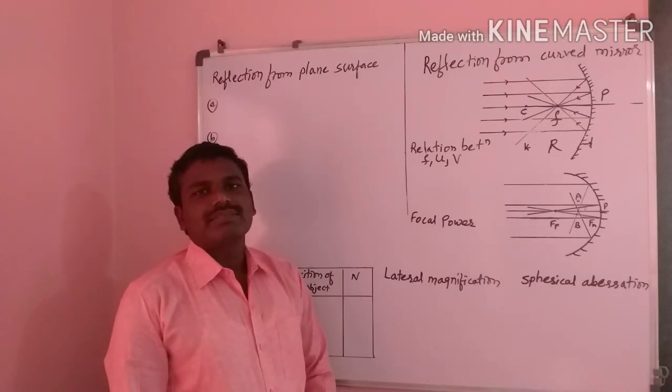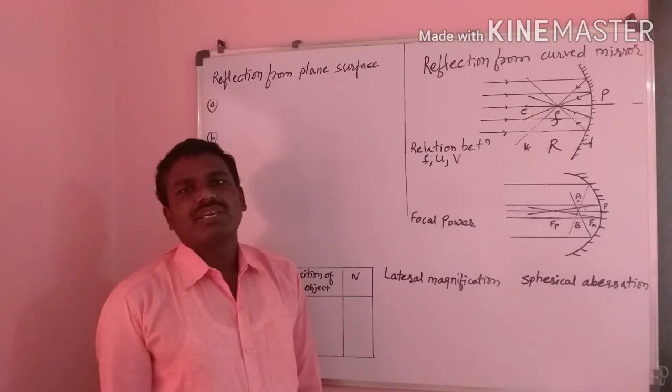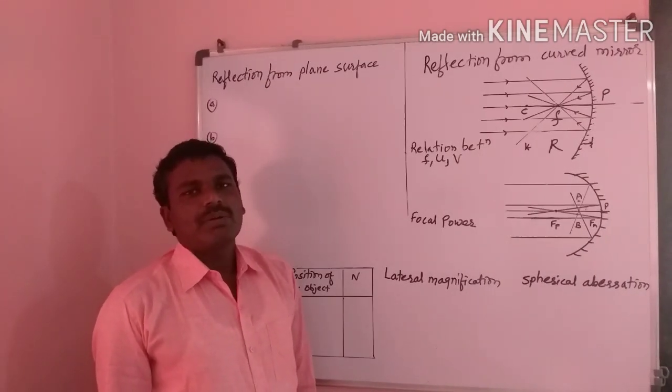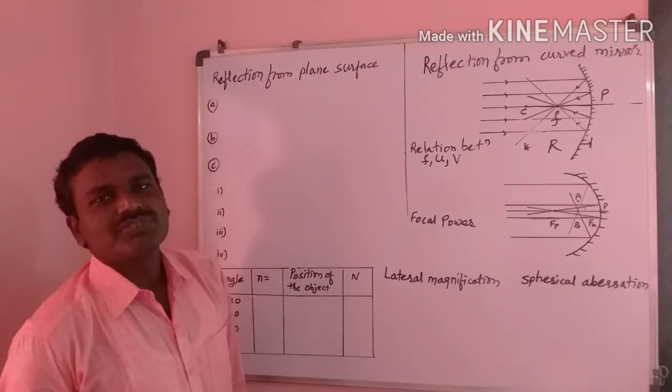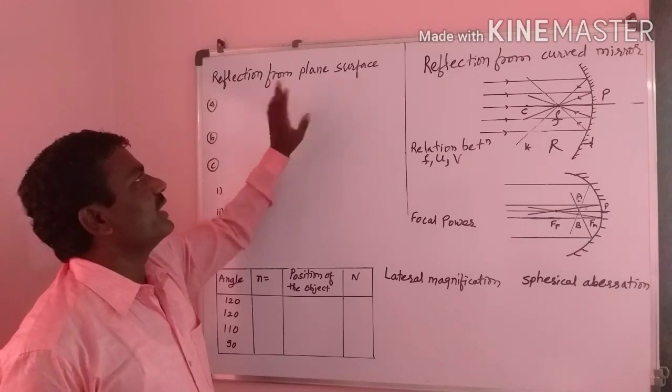Friends, in the last lecture, we have completed Cartesian sign convention. Today, we learn about the next part of the chapter optics, in that reflection from plane surface.